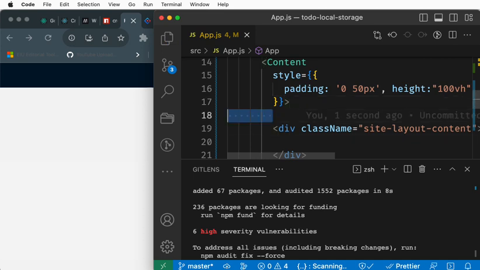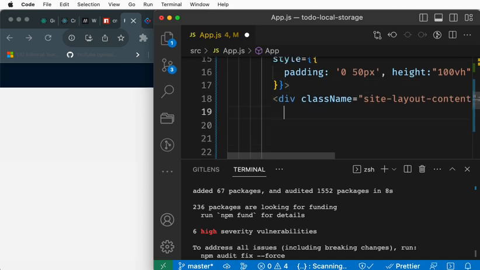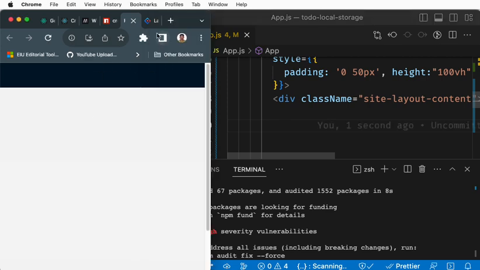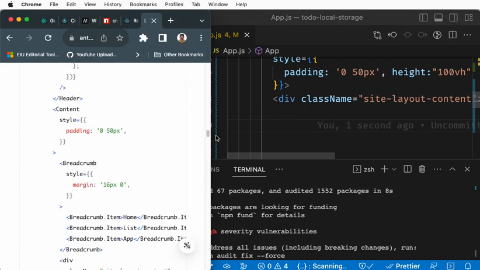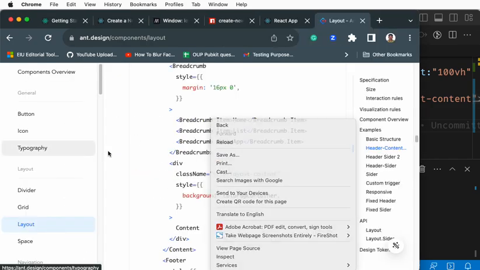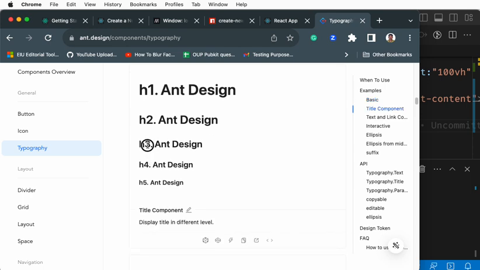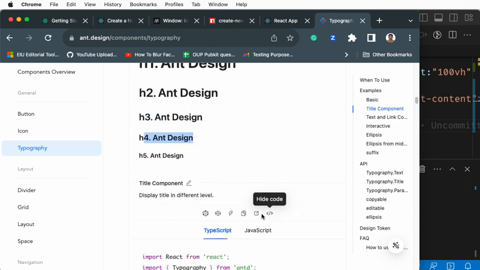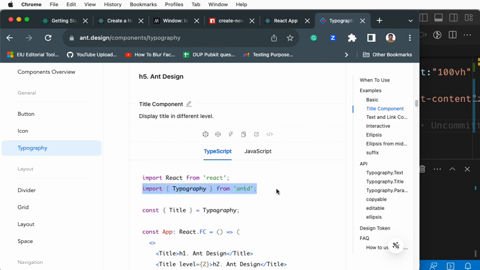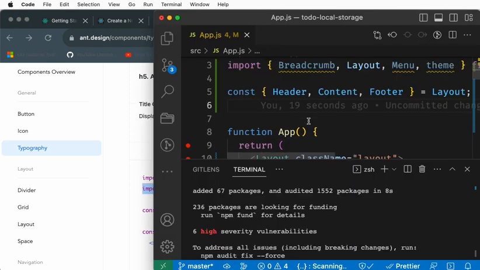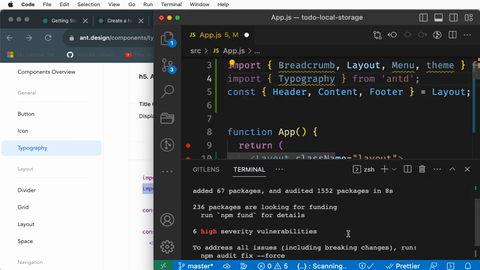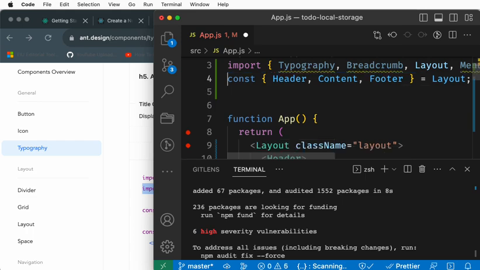Now we are going to write the to-do. Here you go again. You can see how to set up some header and all. Here you may go and take some typography, if you want to put some heading, something like this. If you need the code, you can just go ahead and copy this and paste here. Please don't hesitate to copy paste. It is not necessary or good to copy paste the same import once again. Instead, copy this one and paste in the existing entity itself.